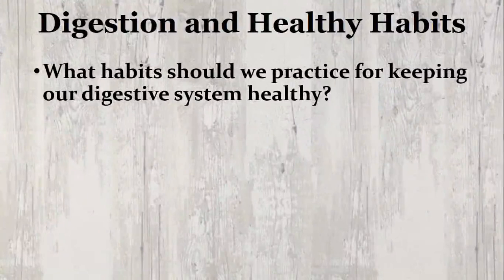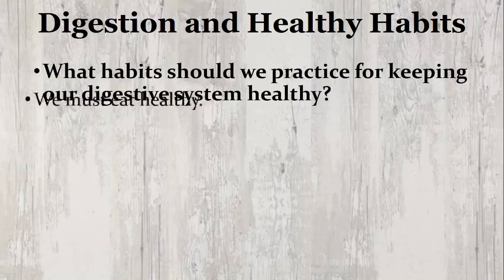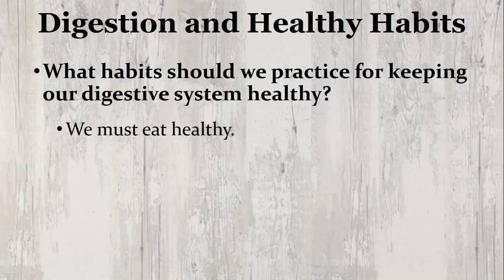Some of you say that by eating healthy food, and some of you say that by drinking more water. Let me say, a healthy digestive system is directly related to what we eat. Junk food slows down the digestion. So, we must eat healthy food. We should also eat on time.